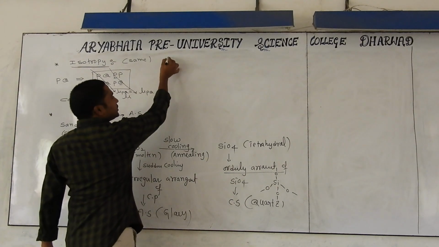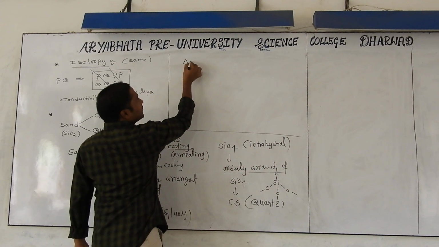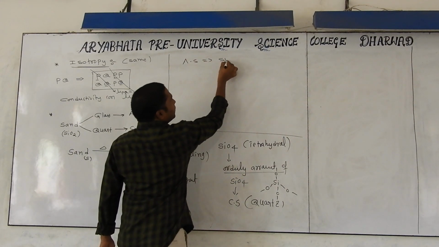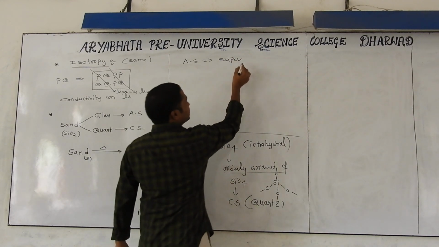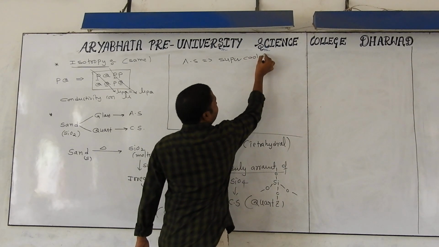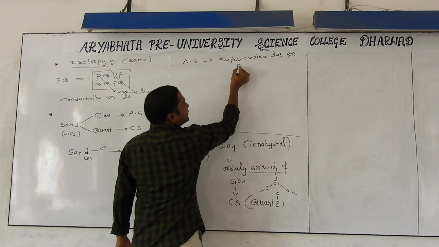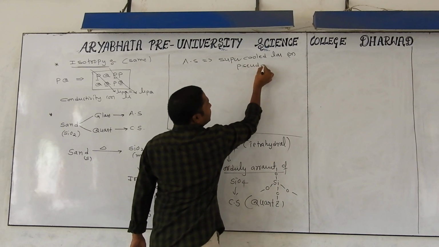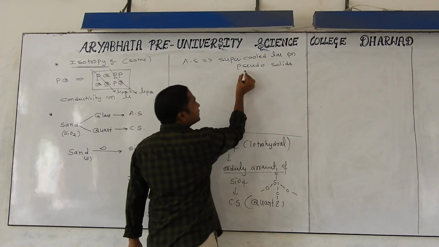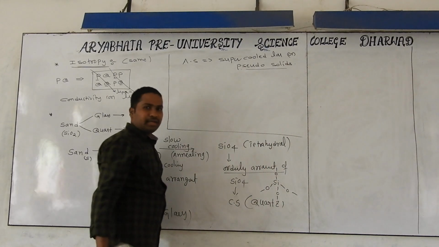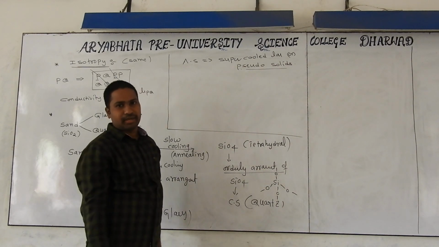And here we are discussing one more important thing: amorphous solids are called supercooled liquids. This is just one important point of view we are discussing. Supercooled liquids are also called pseudo solids. What is the meaning of pseudo? Not perfect. It means these are not perfect solids. Why are they called supercooled liquids or pseudo solids?